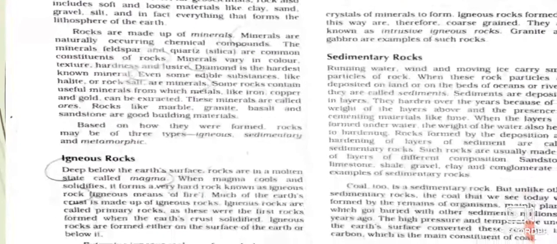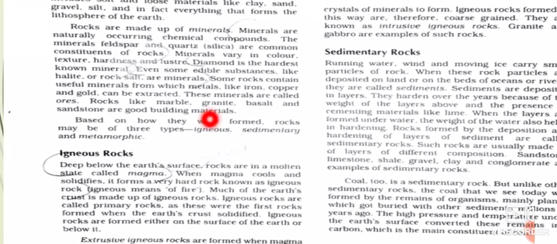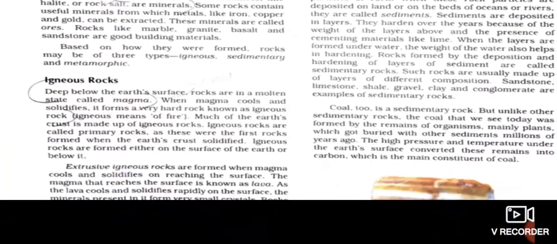So based on the formation, appearance, composition and the type of minerals constituting them, rocks have been classified or categorized into three major groups, which are igneous, sedimentary and metamorphic. And the rocks classified under each group have differences in color, hardness, density and other physical and chemical properties.